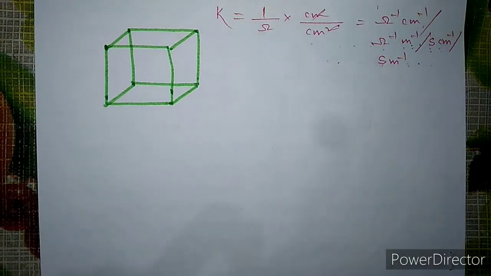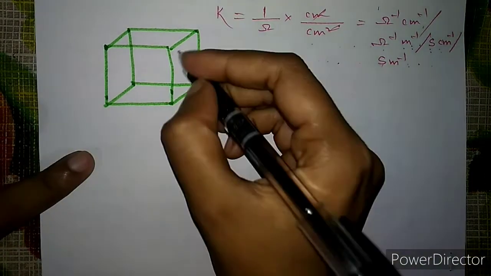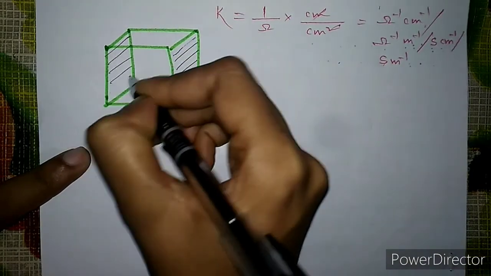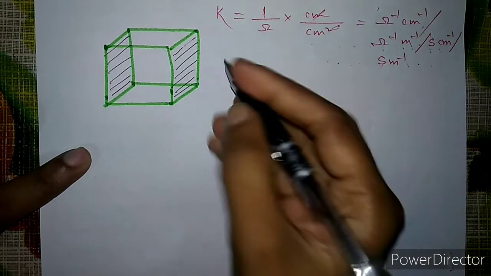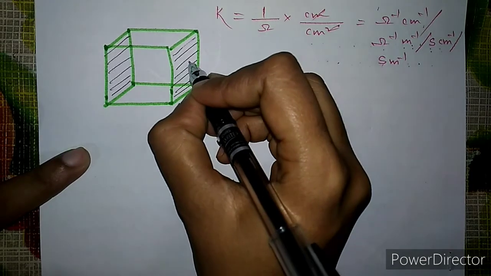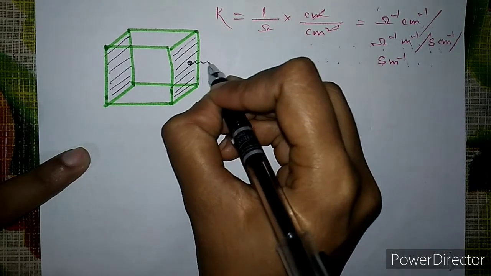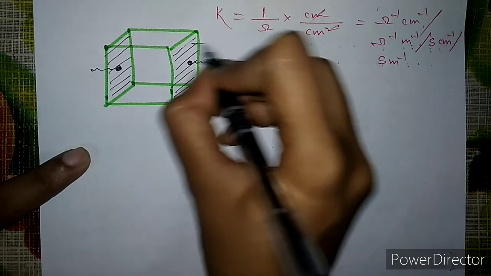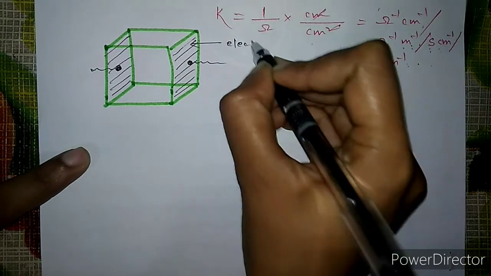This is the cell. And this part and this part of the cell, both the opposite parts of the cell, these are the electrodes, the metal electrodes.